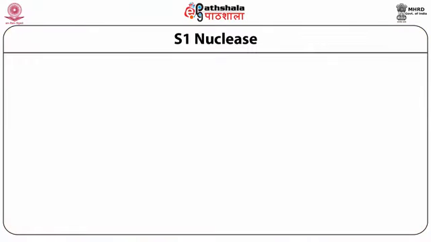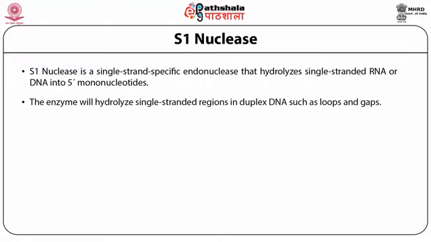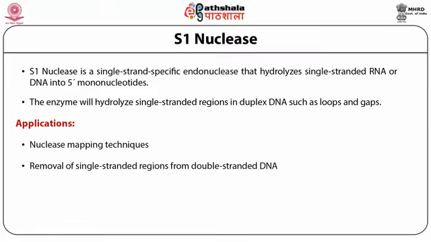That is the S1 nucleases. S1 nuclease is a single-strand specific endonuclease that hydrolyzes single-stranded RNA or DNA into 5' mononucleotides. The enzyme will hydrolyze single-stranded regions in the duplex DNA such as loops and gaps. Its importance in animal cell biotechnology is in nuclease mapping techniques, removal of single-stranded regions from double-stranded DNA, and exonuclease sequencing processes.